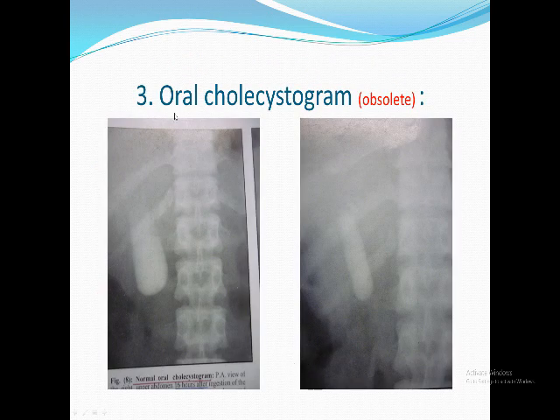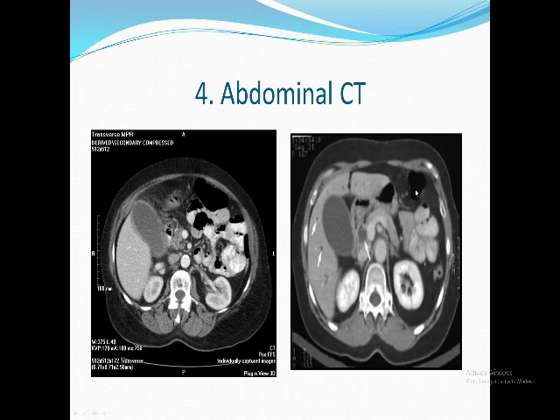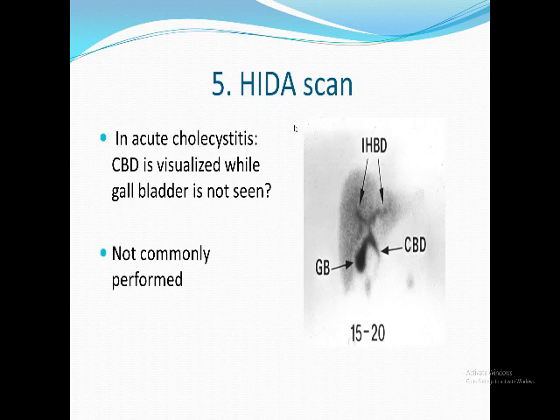Oral cholecystogram: you take dye orally and image the gallbladder only, then give the patient a fatty meal and it will contract like that. This is before the fatty meal, and after the fatty meal, it needs 24 hours to be done. There is a very big percentage of false negatives, so we do not use it nowadays. It is obsolete. CT, sure, CT is beneficial. You can see the stone, you can see the distended gallbladder, but I told you it needs contrast and more time. HIDA scan is also diagnostic for acute calculous cholecystitis.